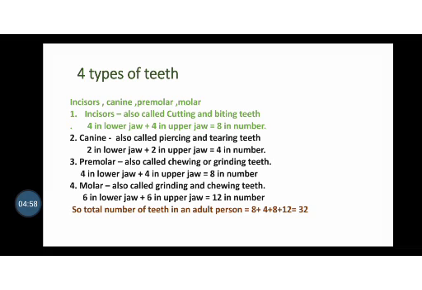Premolar, also called chewing or grinding teeth. Flat ones, 4 in the lower jaw and 4 in the upper jaw, total 8 in number. Molar, at the extreme end of our jaw, is also called grinding and chewing teeth, 6 in the lower jaw and 6 in the upper jaw, so total of 12 in number. So altogether we can say there are 32 teeth in the case of an adult person.